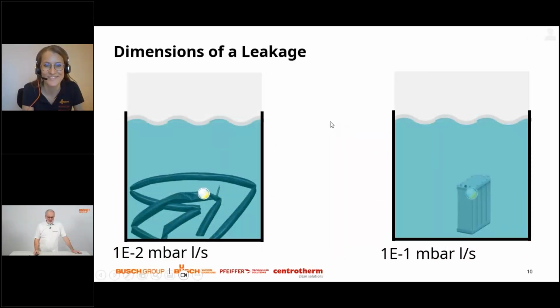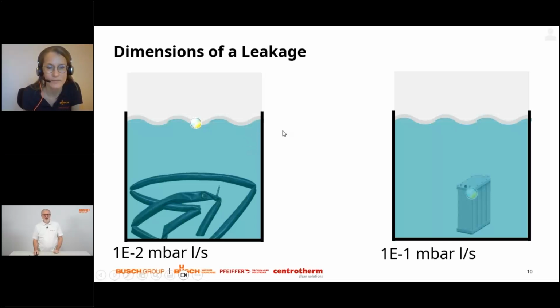A phenomenological description of a leak could also be done by bubble testing. In our first example, we have shown you a flat bicycle tire. So you would remove the tire and dunk it into water. And if you see roughly 1 bubble per second with a diameter of 2 to 3 millimeters, this would correspond to a leakage rate of roughly 10 to the minus 2 millibar liter per second. And this defect would make your bicycle tire flat in roughly a long weekend.